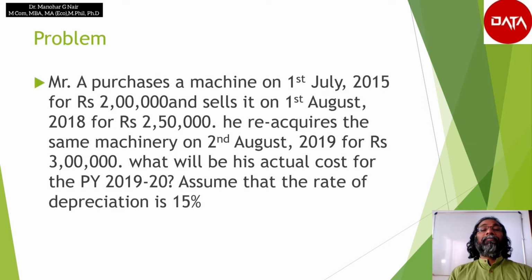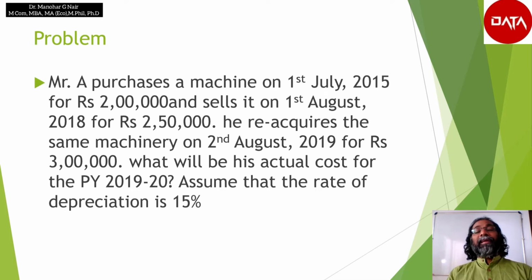For example, Mr. A purchases a machine on 1st July 2015 for rupees 2 lakh and sells it on 1st August 2018 for rupees 2 lakh 50,000. He reacquires the same machinery on 2nd August 2019 for rupees 3 lakh.